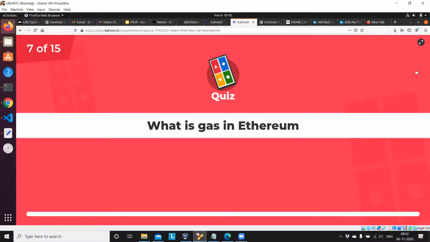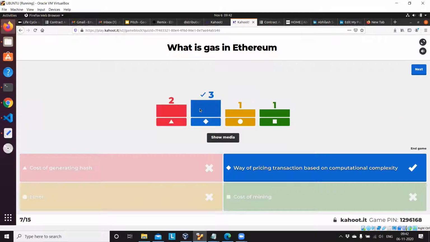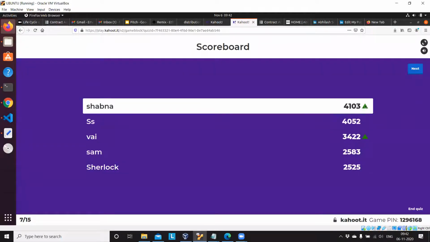What is gas in Ethereum? Got 3 right answers. Way of pricing a transaction based on computational complexity. And Shabna moves back to first position again.